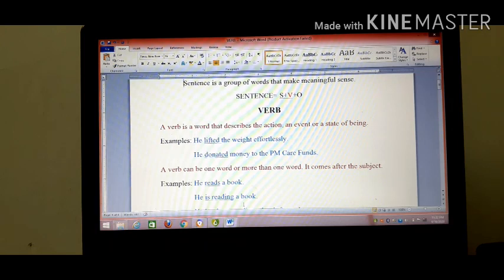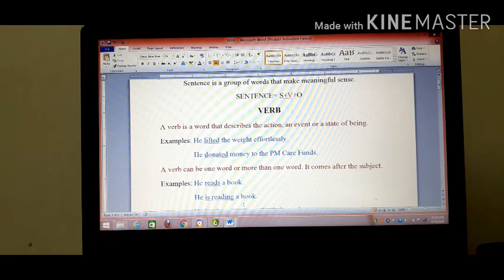Now I will tell you what a verb is. We have already read earlier that a verb is a doing word, it is an action word. So, we know that a verb is a word that describes an action, an event or a state of being. In short, we can say that a verb is a doing word or an action word. For example, running, jumping, eating, sleeping, reading, writing, playing. These are all examples of doing words.